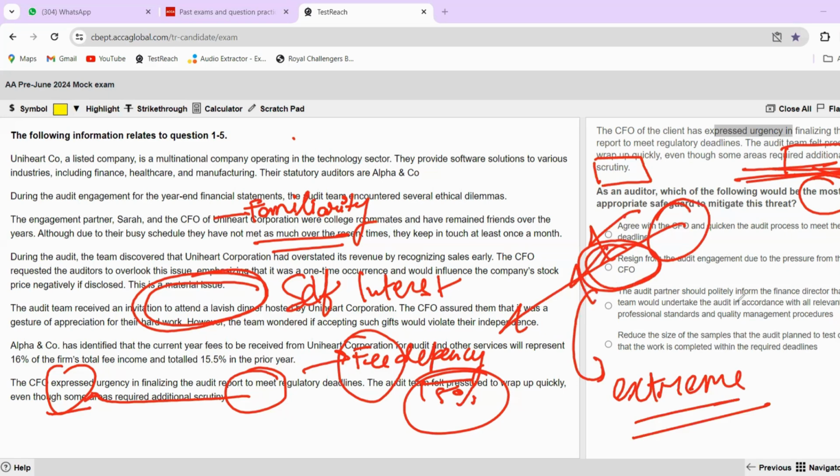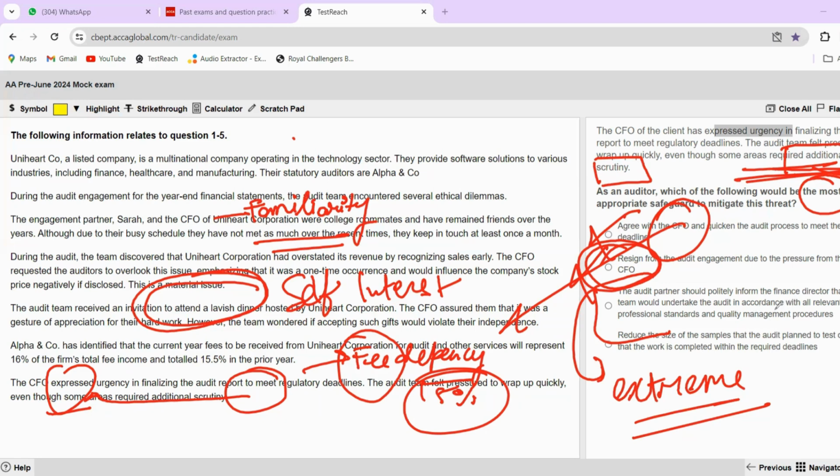The audit partner would politely inform the finance director that the team would undertake the audit in accordance with all relevant professional standards and quality management. So this will ensure that the audit process is not compromised, okay? Because I'm telling my client that the proper procedure has to be followed, right?